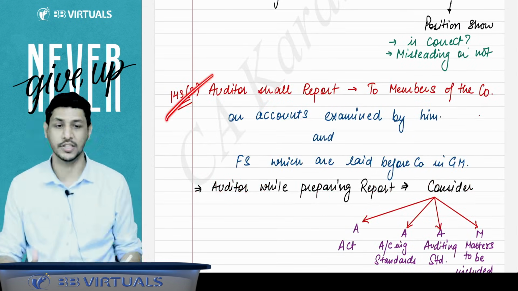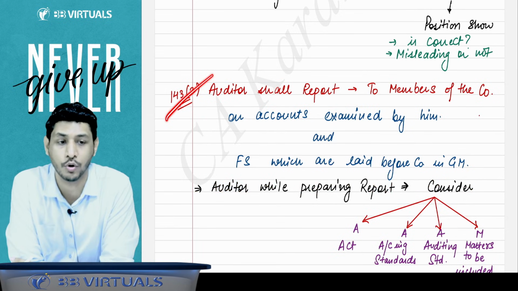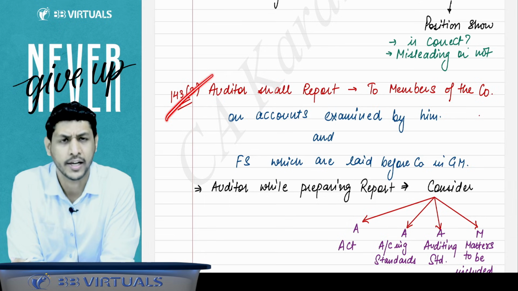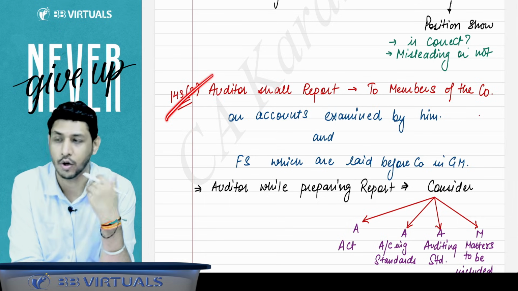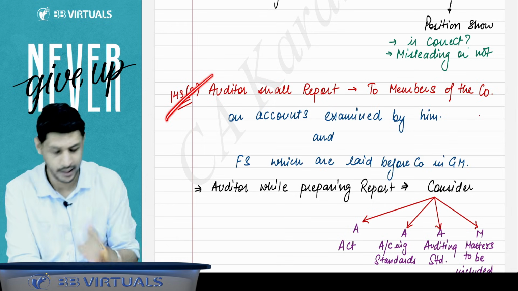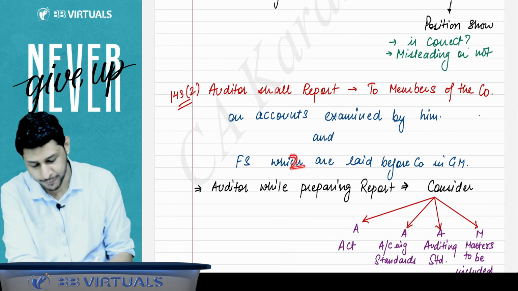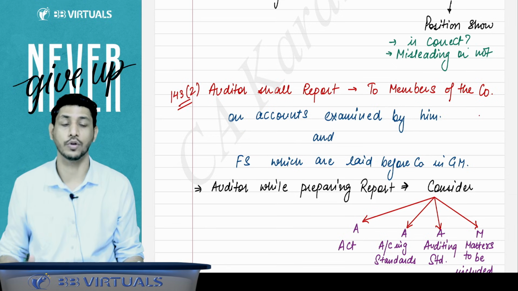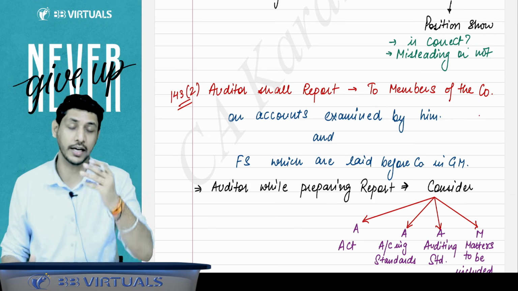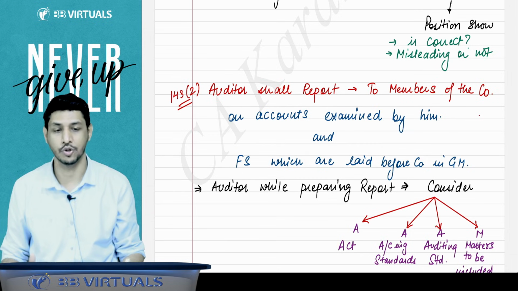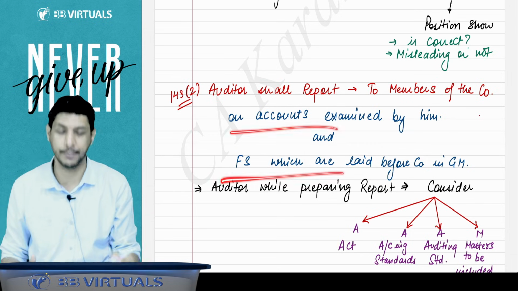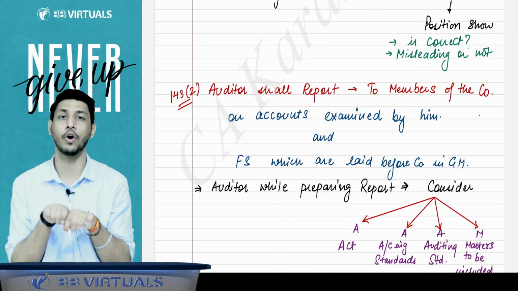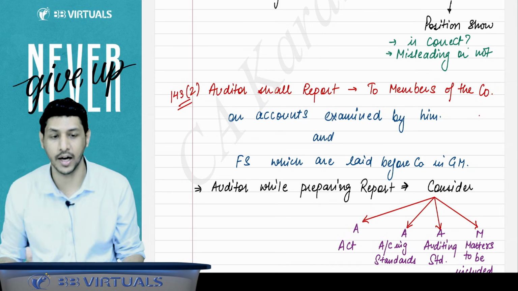Now 143 subsection 2 says that the auditor shall report to the members of the company. The auditor will prepare an audit report, and that audit report will be given to the members of the company on the accounts examined by him and the financial statements which were laid before the shareholders in the general meeting. So he will examine the books of account, he will examine the financial statements and will prepare an audit report, and that audit report will be given to the members.